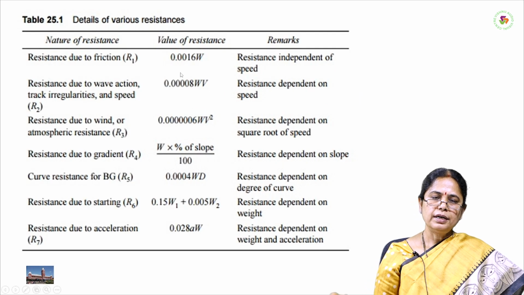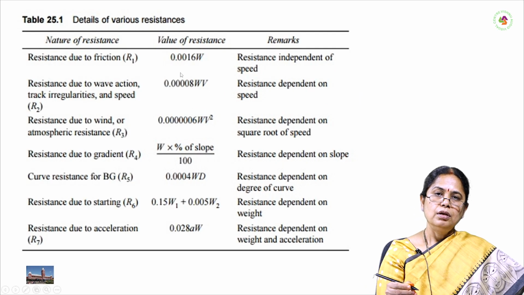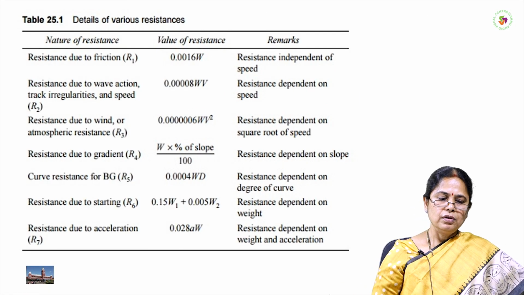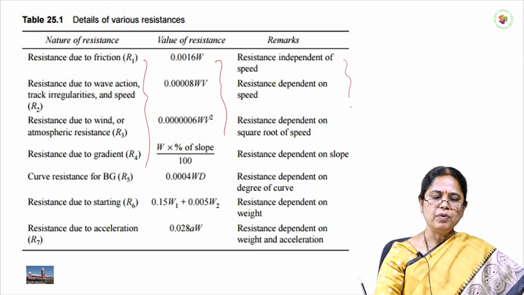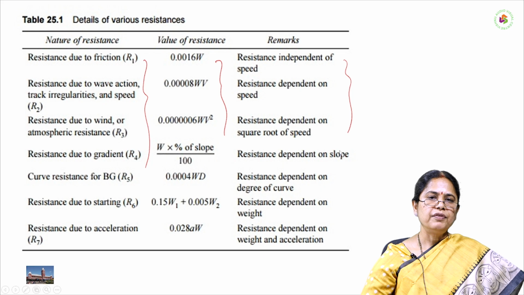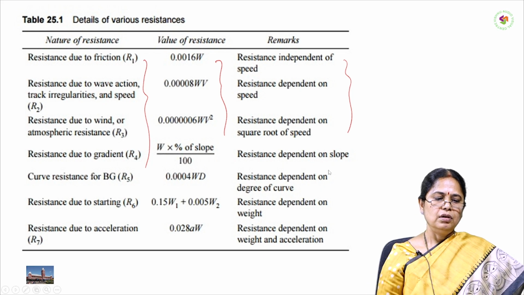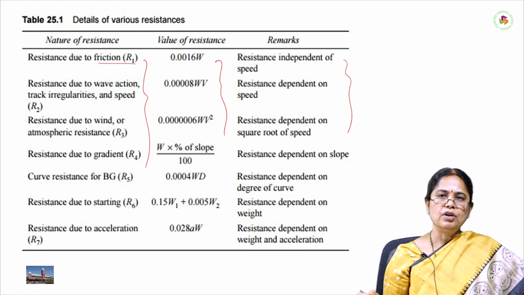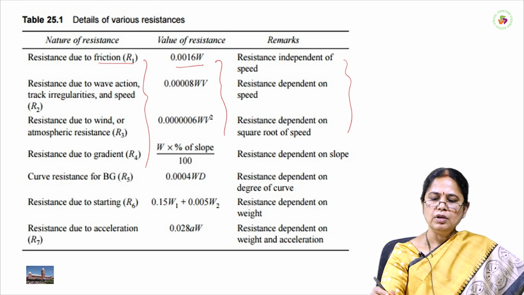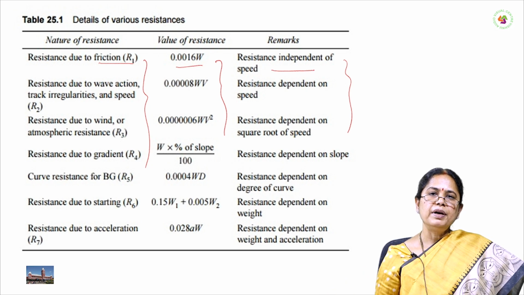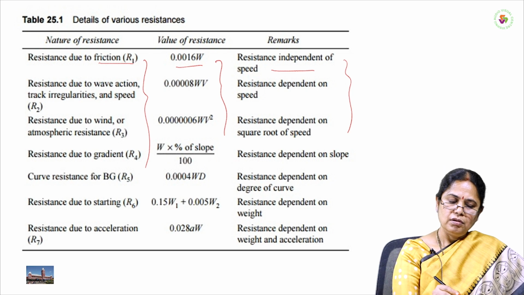Here the table summarizes the nature of resistance, the value of resistance, and some remarks on the different types of resistance. Resistance due to friction, R1, is equal to 0.0016 W. This resistance is independent of the speed.